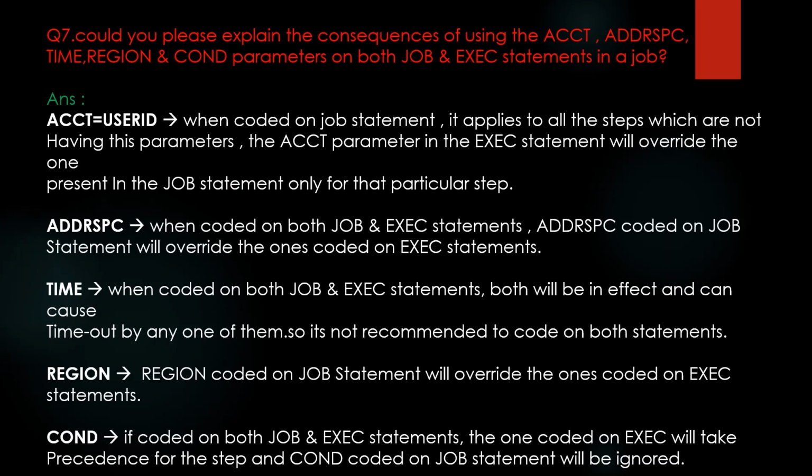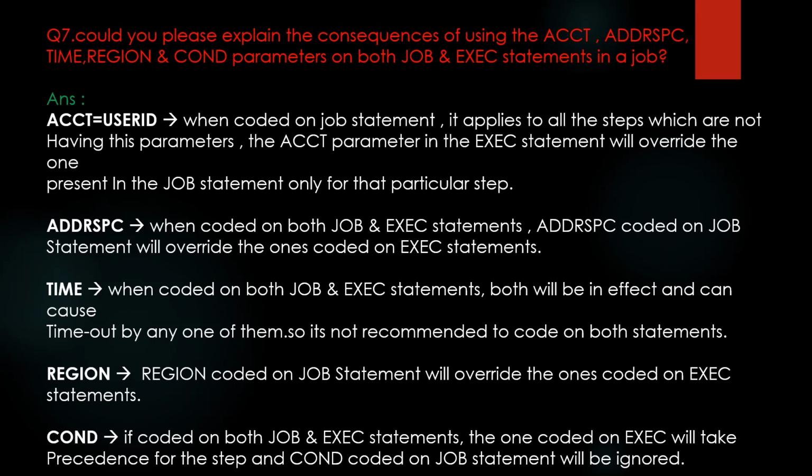And address space, when coded on both job and exec statements, address space coded on job statement will override the ones coded on exec statements. And time parameter, when coded on both job and exec statements, both will be in effect and can cause timeout by any one of them.